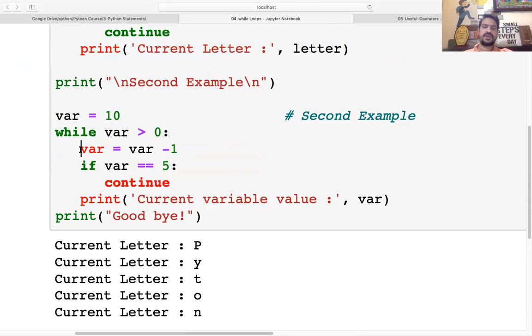Now here we are going to iterate from 10, and it will go down to 0, because we have done VR equal to VR minus 1, right? Are you getting it? This is also a step iteration. Here it is minus 1, and in the previous example it is plus 1. The same thing you can do.